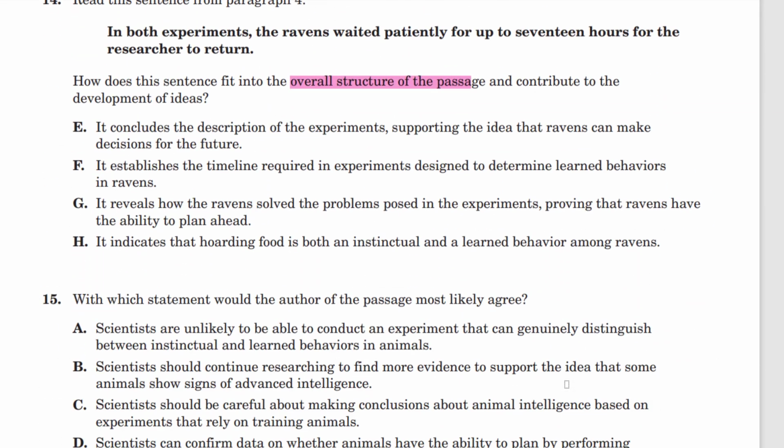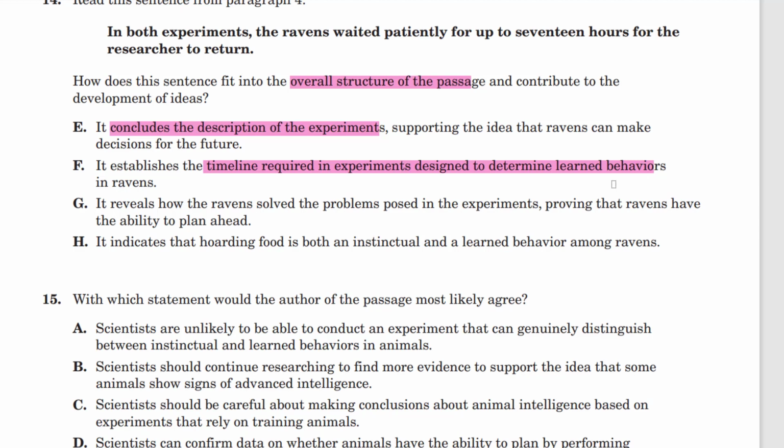Let's see which answer choice picks up that idea. E, it concludes the description of the experiments. No, we're beginning the description of the experiments, so E is wrong. F, it establishes the time required in experiments designed to determine learned behavior in ravens. Establishes the timeline required to determine learned? No, there's nothing in the passage about that particularly.